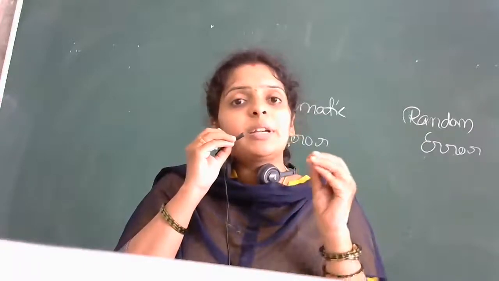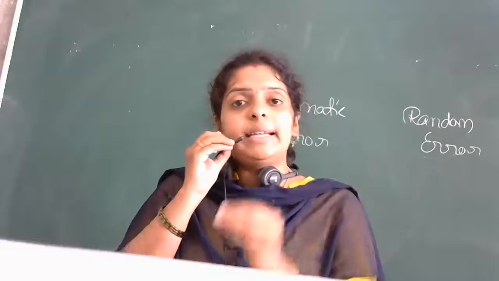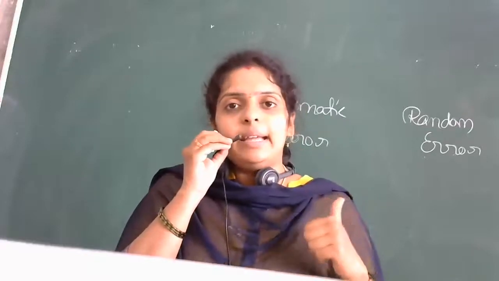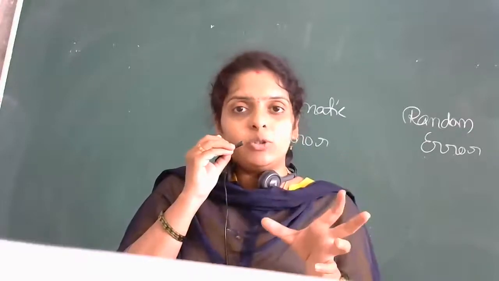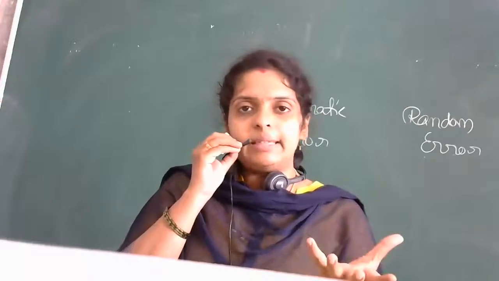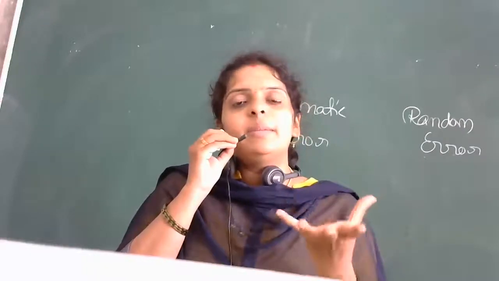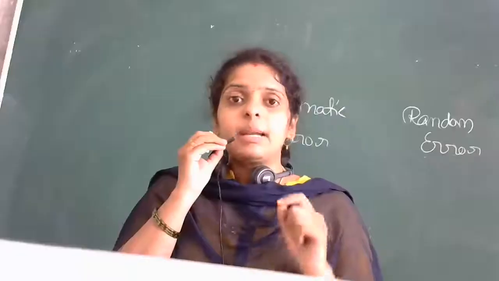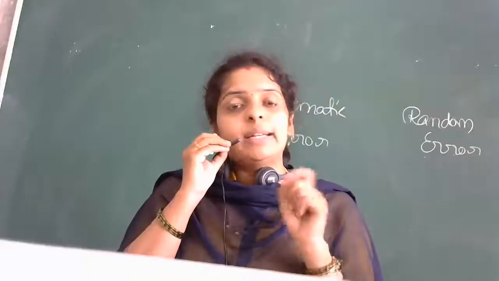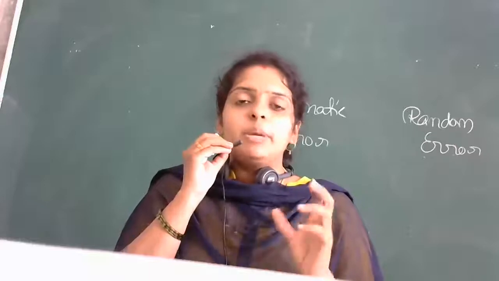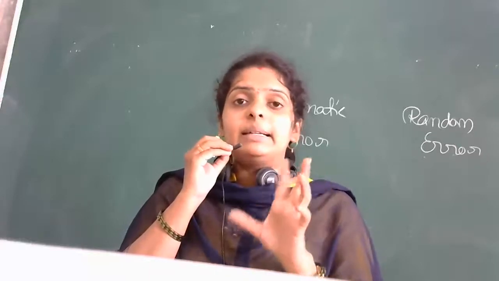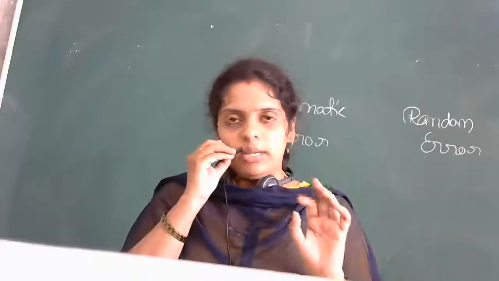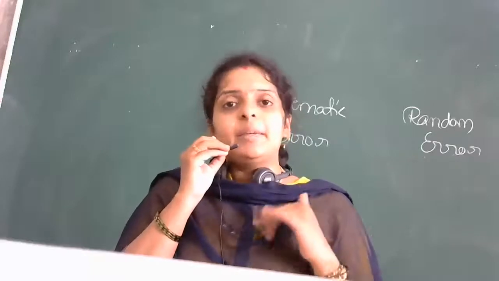So imperfection in the experimental technique will lead to systematic error. Whatever actual reading you should get, the teacher may get the standard reading as 2.4. But when you do it, you will not get 2.4, because of these experimental technical errors. That is chemistry.